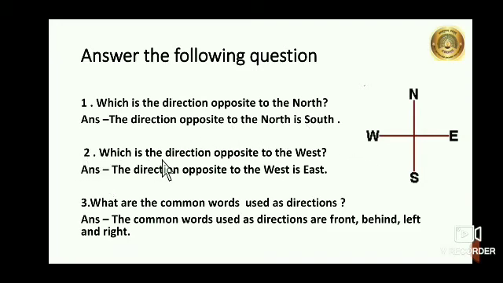Second, which is the direction opposite to the west? So see here, children, here you will understand. It will help you to find out which is the direction opposite to the west. This is a W, which means west. So opposite to west there is east. So the answer is, the direction opposite to the west is east.